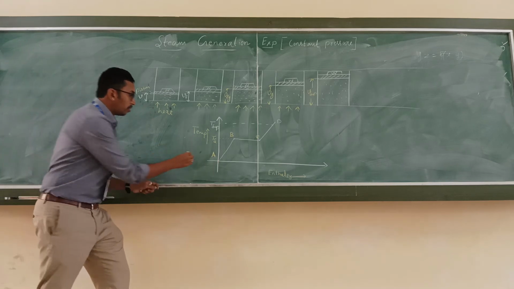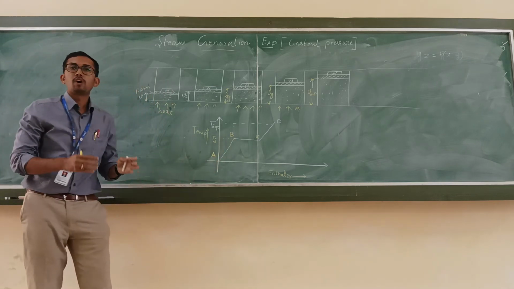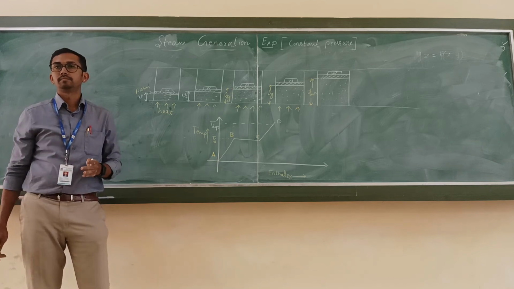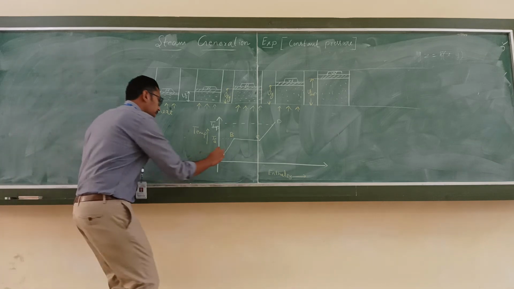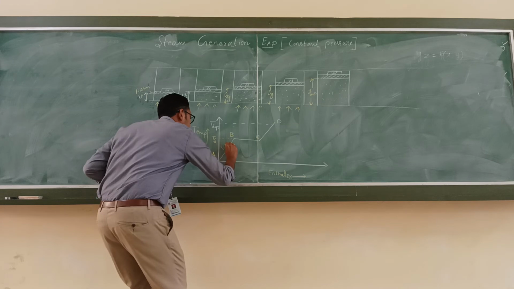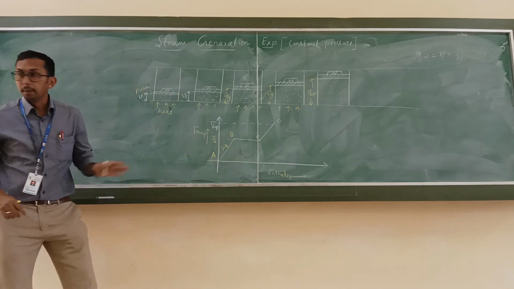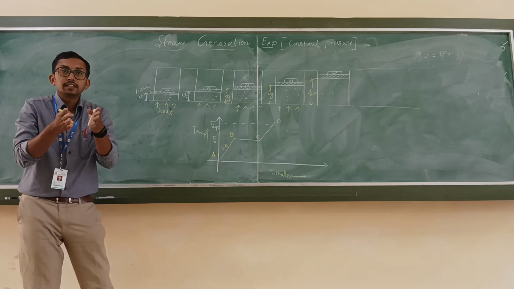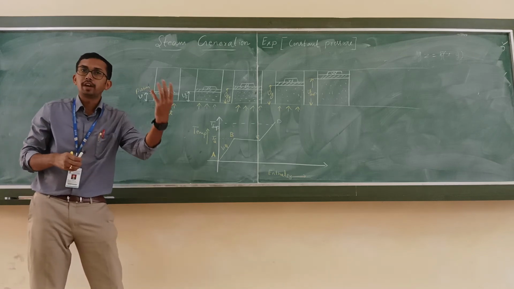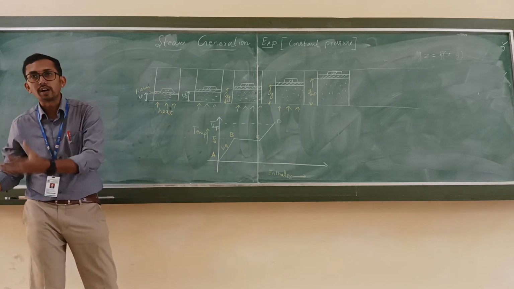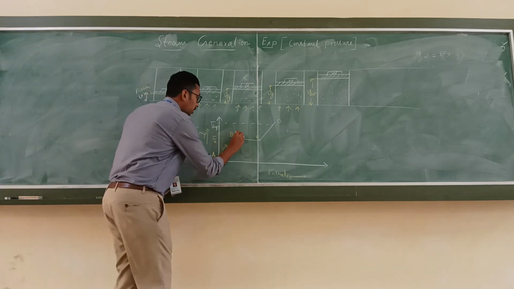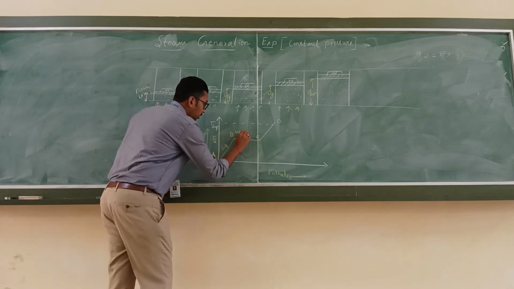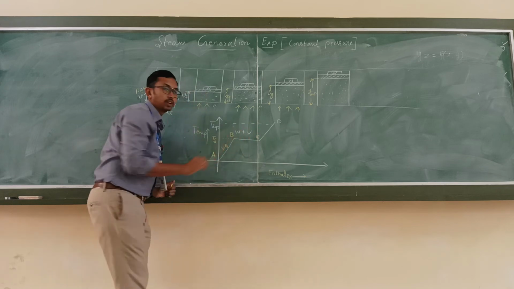So now from A to B, what will be the state of water? Liquid. It will be in liquid. Okay. In between B and C, what will be the state? It is a combination of liquid particles as well as vapor particles. So this is water plus vapor.